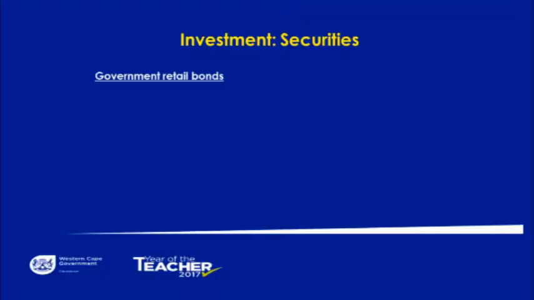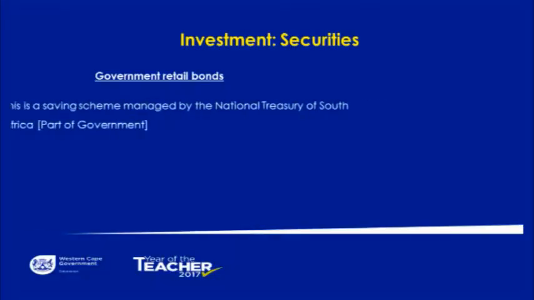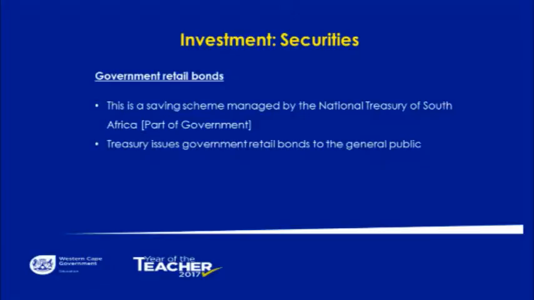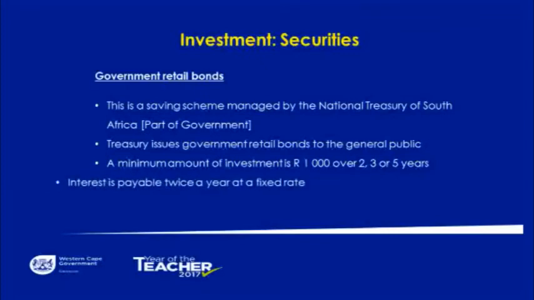And last but not least, government retail bonds. So this acts as a savings scheme, and it is provided by the government. This investment has no risk, and the minimum amount of investment is 1,000 Rand over a period of 2, 3 or 5 years. With this investment, you receive a fixed interest rate return.